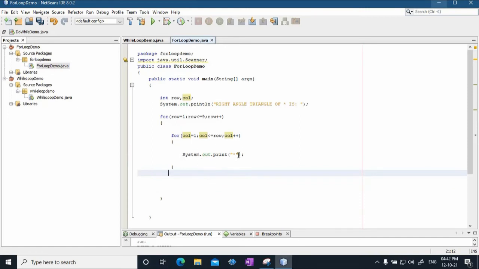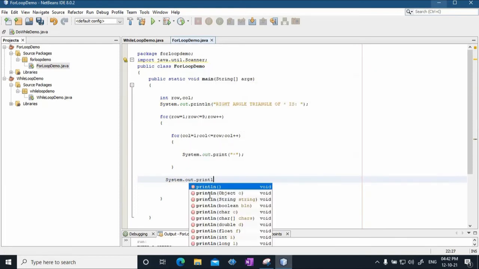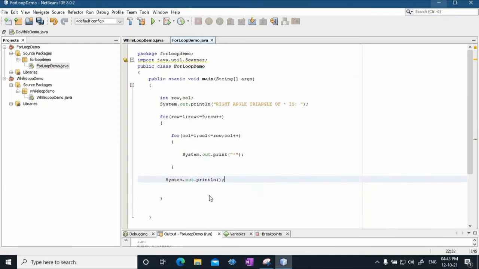Now in the second row, when you want to print, what is required is the control should go to the next line. So once you exit from this inner loop, just before exiting the outer loop, you need to have a println statement. I'll say system dot out dot println, and you will just print a blank.